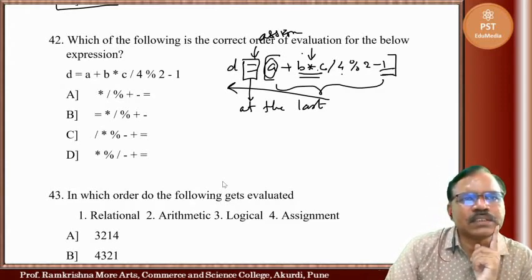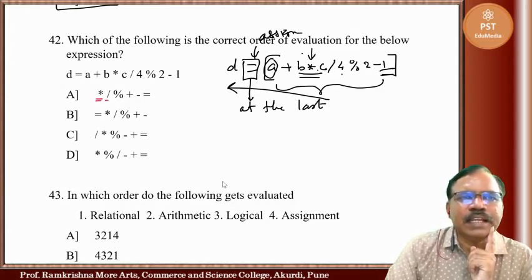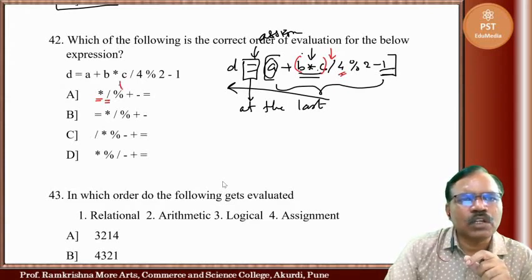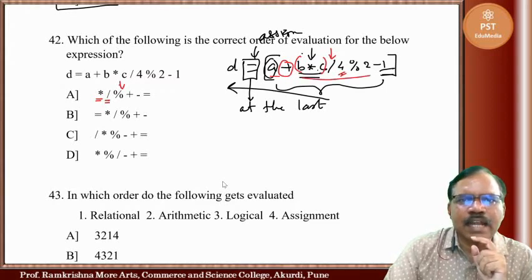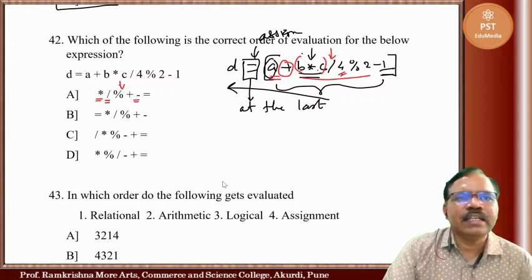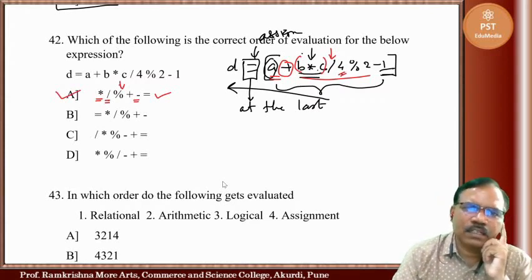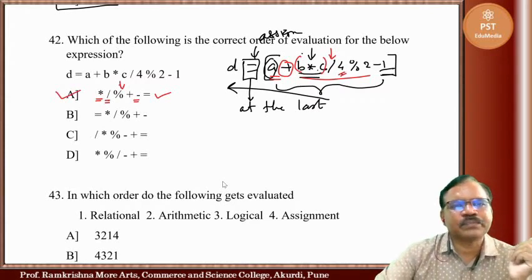So here first multiplication is taken, then division is taken. Multiplication means multiplication between B and C. Then whatever result, its division with 4. Then whatever result, its modulo is taken. Then addition is taken. This result, it is added in A and then subtraction is taken. So whatever final result, then it is assigned. So here this first one is correct. So assignment, it works at the last.